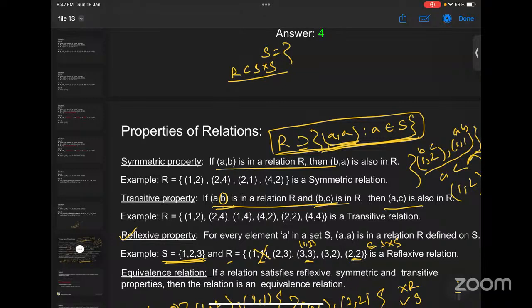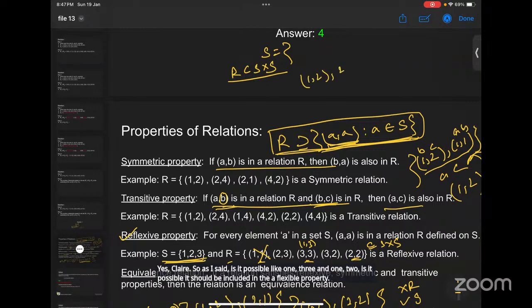Am I clear, or do you have any doubt? Yes, clear. So as I said, is it possible that (1, 3) and (1, 2) should be included in the reflexive property? (1, 3) and (1, 2). In the reflexive property, I will not say doublets.